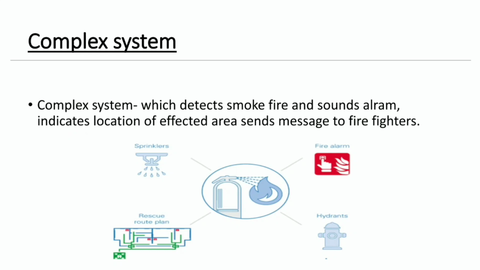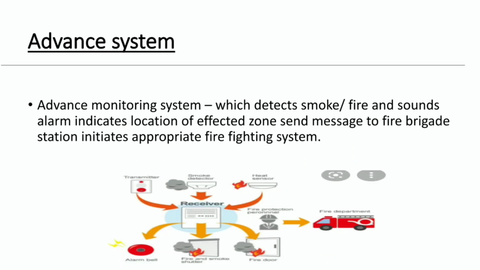I think you have understood the four major roles that this complex system will provide. First, it will detect the fire. Second, it sounds the alarm. Third, it provides you the proper location of the fire, and fourth, it messages the firefighters. Okay, I think you have understood the complex system. Now let's go to the advanced system.